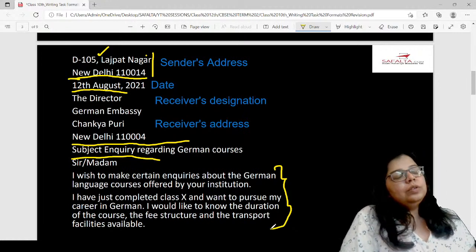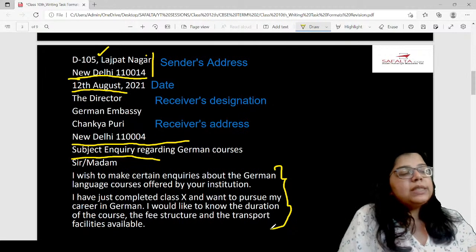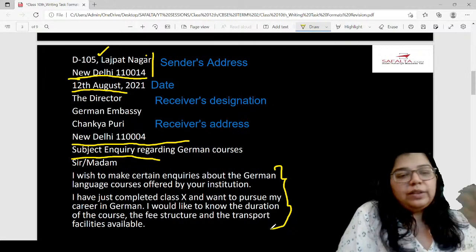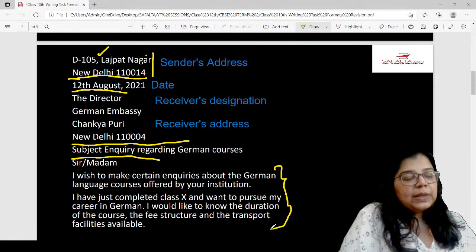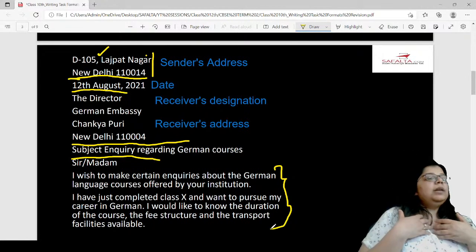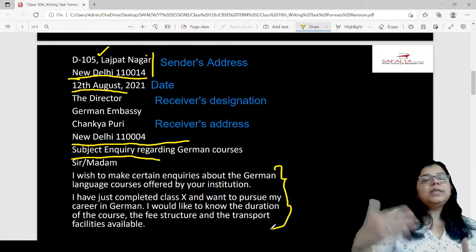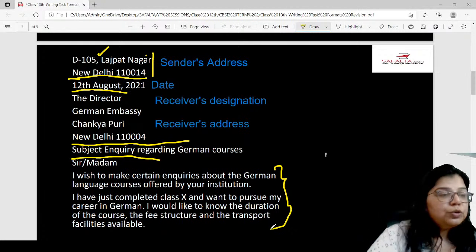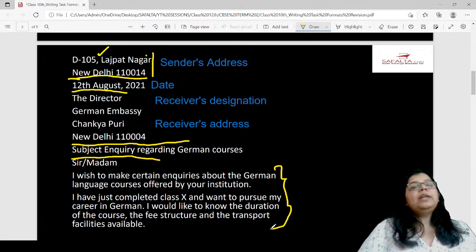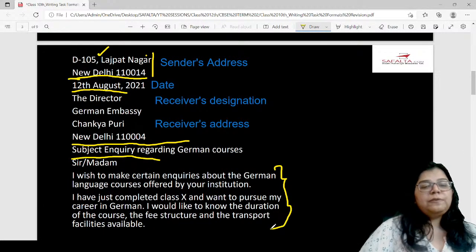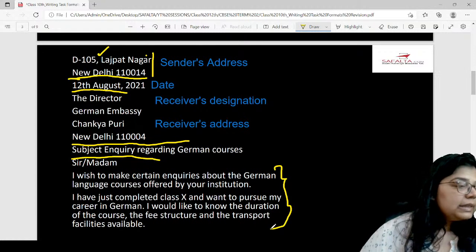Okay, so I have written this first line like this. If you wish, you can write something else. That's up to you. Then I write something about myself. I've just completed class 10th and want to pursue my career in German. I would like to know the duration of the course, the fee structure, and the transport facilities available.